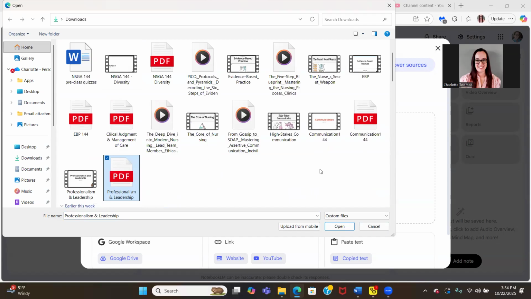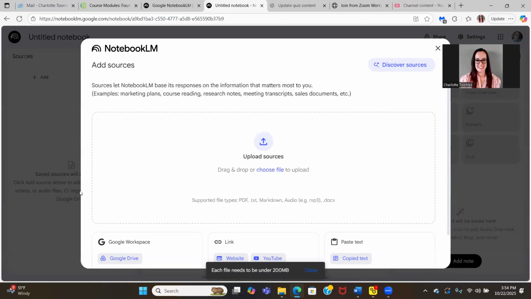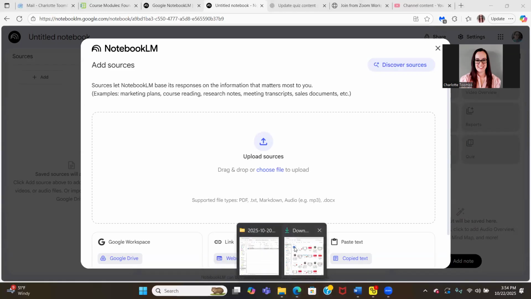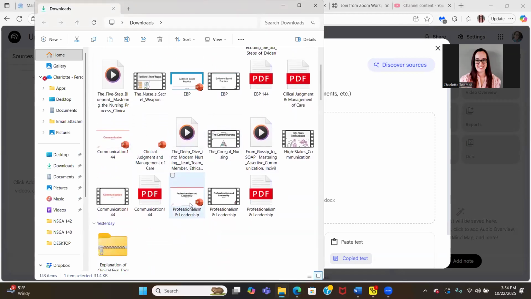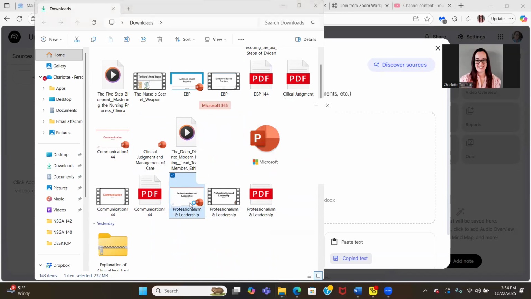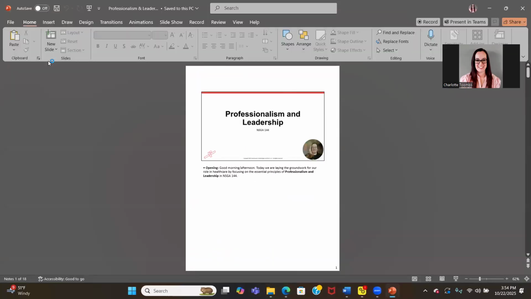So if you want to make this into a PDF instead of a PowerPoint, what you're going to need to do is open up that document. Let me open it up here in the folder. And then I want to tell it to print.